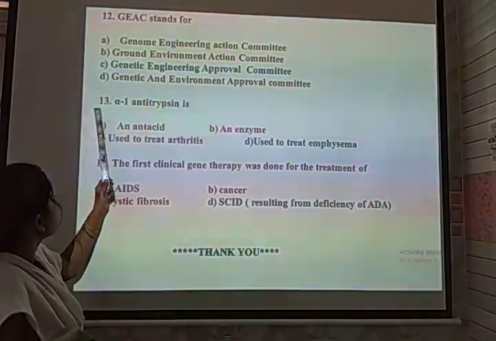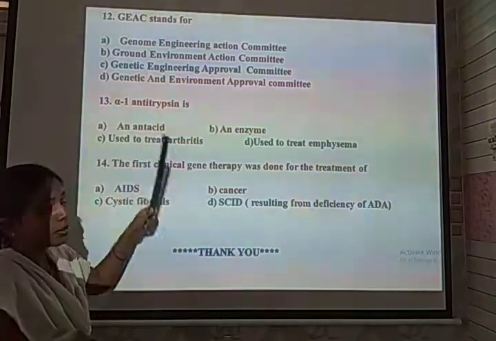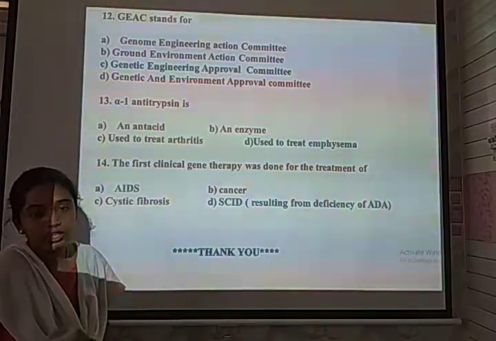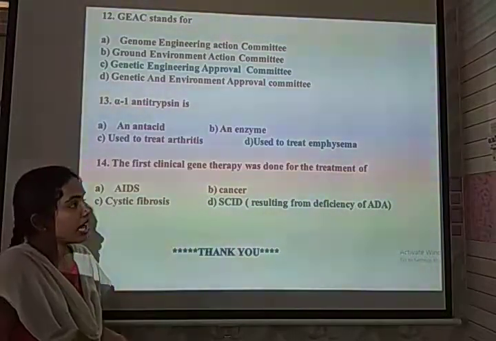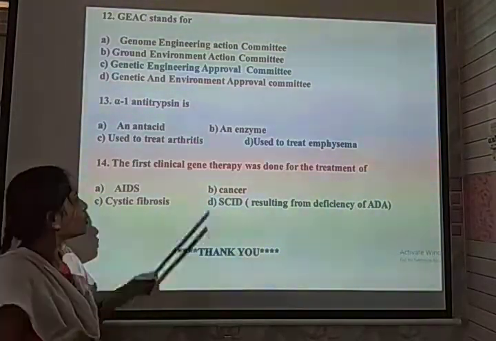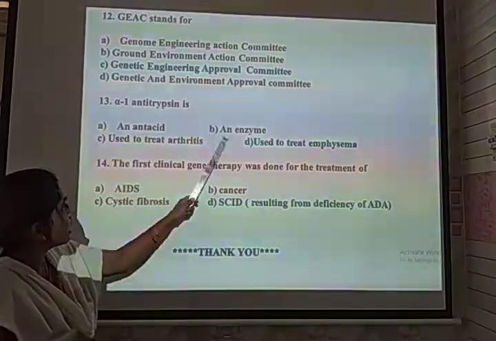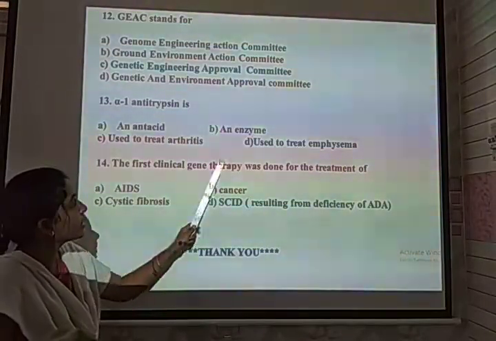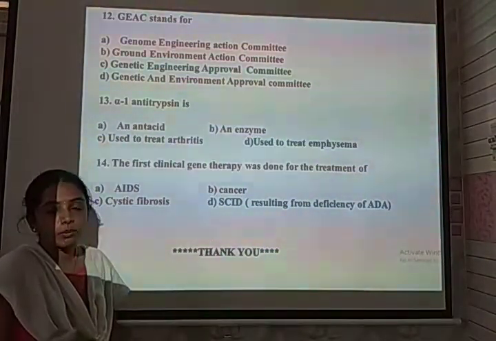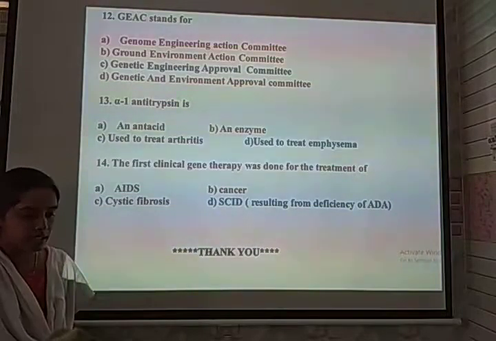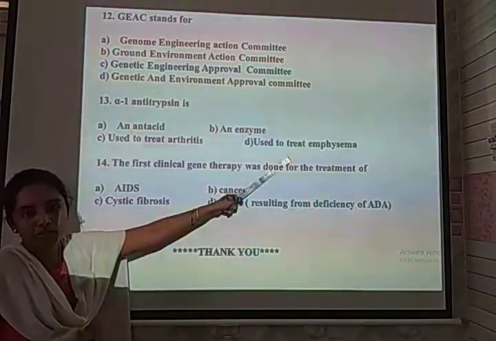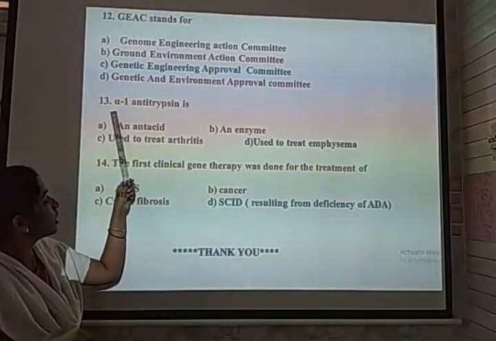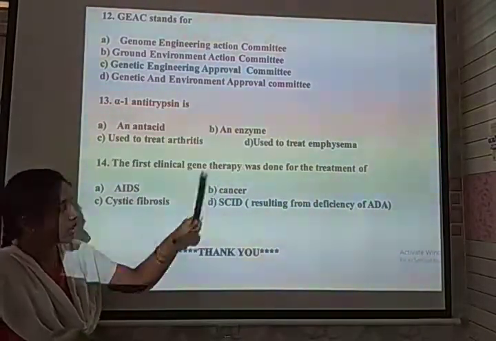The 13th one is alpha-1 antitrypsin. It is a biological product developed by transgenic animals that is helpful to treat some disorders. The options are an antacid, or an enzyme used to treat arthritis, or used to treat emphysema. Alpha-1 antitrypsin is a biological product helpful to treat the disease called emphysema. For this reason, the correct option for 13 is D.